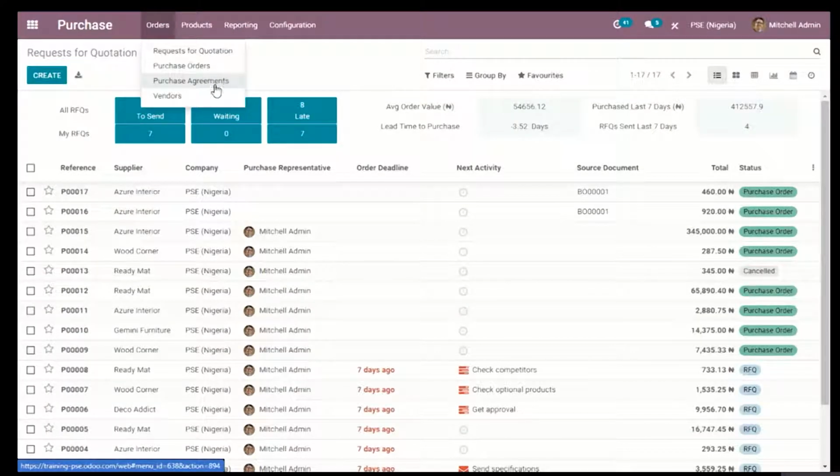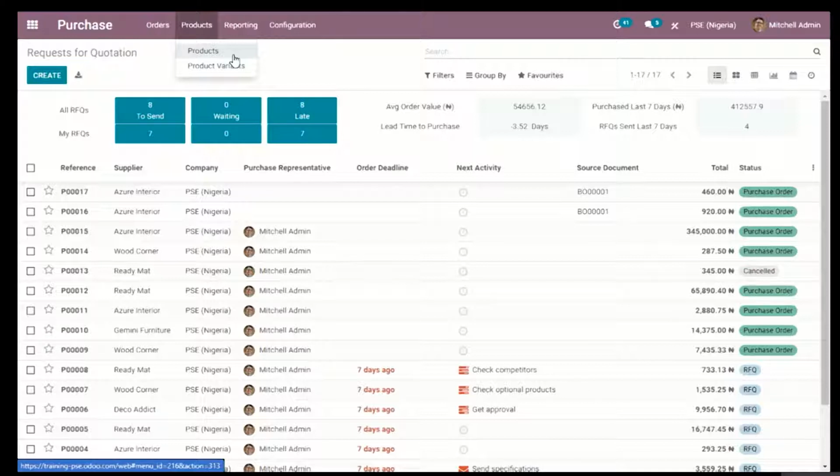We also have purchase agreements here, which I'll explain to you in a few minutes' time. And we also have a tab for vendors. Now, the other tab we have is products. Products has to do with what we are selling and what we probably would like to sell.